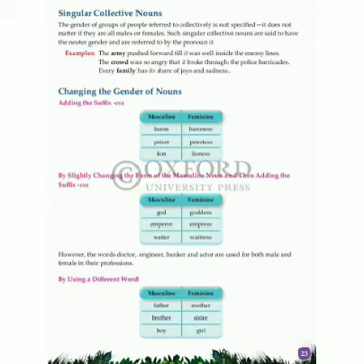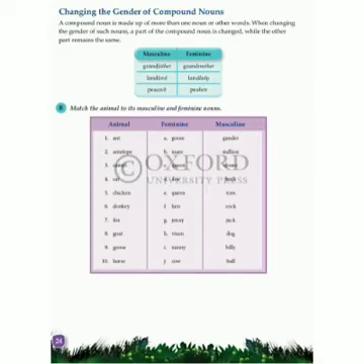Another method is by totally changing or using a different word, that is father, mother, brother, sister, boy, girl, like that. And for compound nouns like grandfather, we change the last part, that is grandmother, landlord, landlady, peacock, peahen. So we are changing the noun at the end and making the feminine gender of the noun.